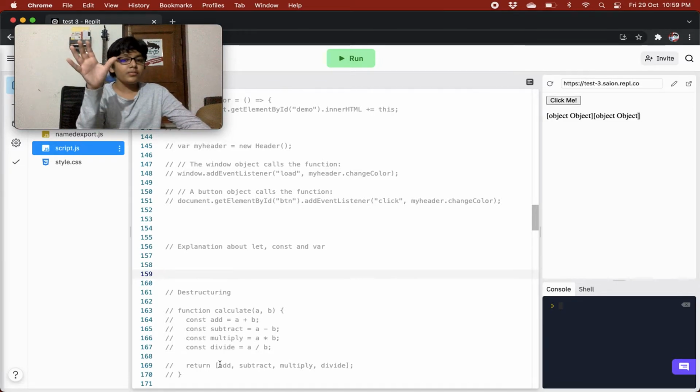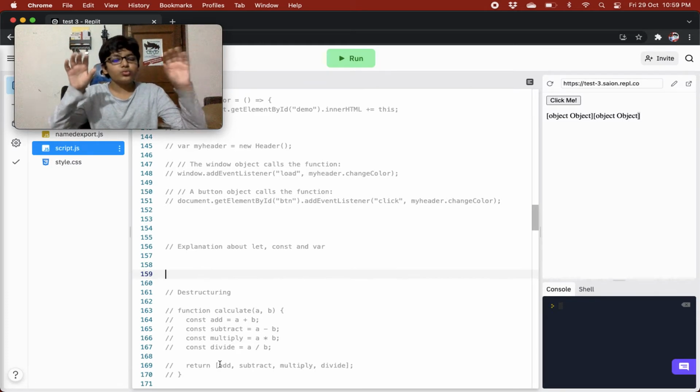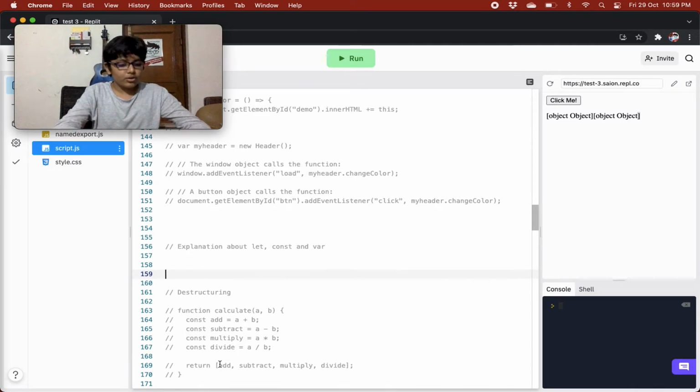So you have a memory location, and you have a constant x equals to some array, and then you try to change it like x equals to some other array, so that other array is saved in another memory location. Then the x variable will point to that other memory location.